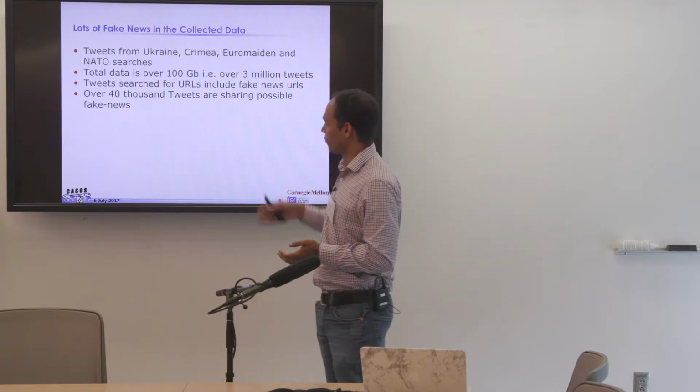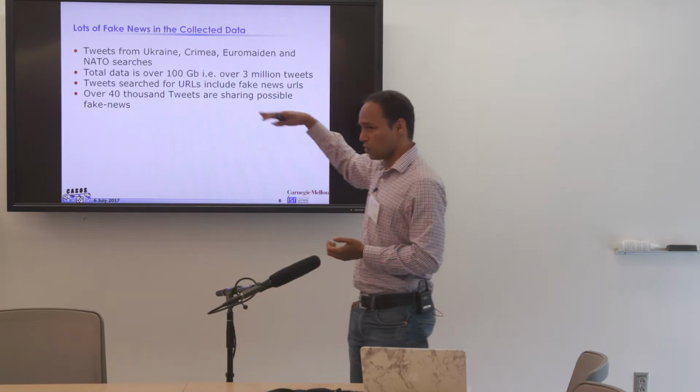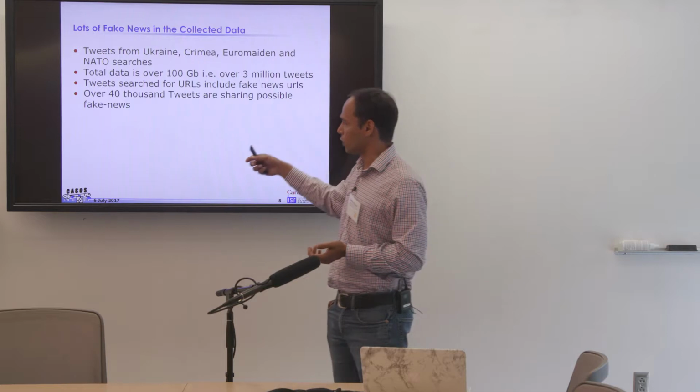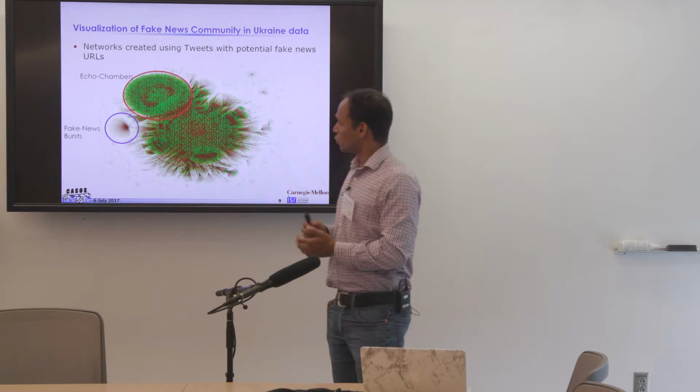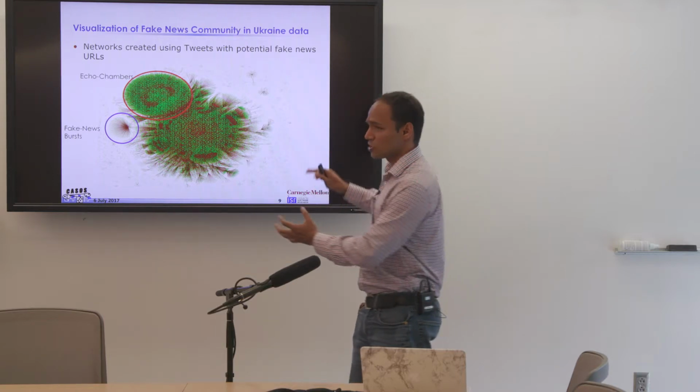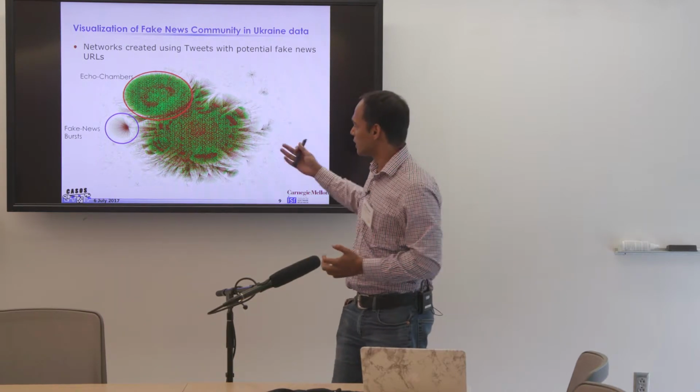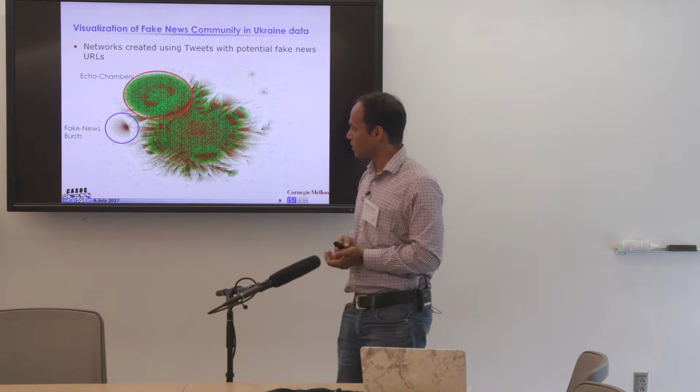We filtered it based on fake news. And if we do that filtration, we are left with around 40,000 tweets, which we think are primarily related to fake news. So this is the community that we got. This is just the fake news community. You can see there are different kinds of network structures here.